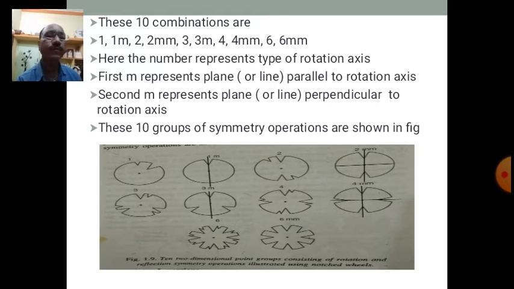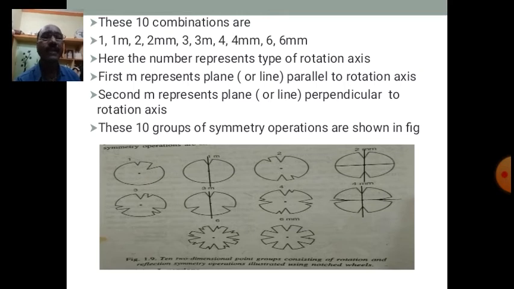Similarly 4, it is a 4-fold rotation, isn't it? The lattice repeats itself after a rotation through 90 degrees. Similarly 4mm, this is a 4-fold rotation with reflection. Here there exist 2 lines, or 2 planes, which can divide the lattice into 2 identical parts which are mirror images of each other, isn't it?